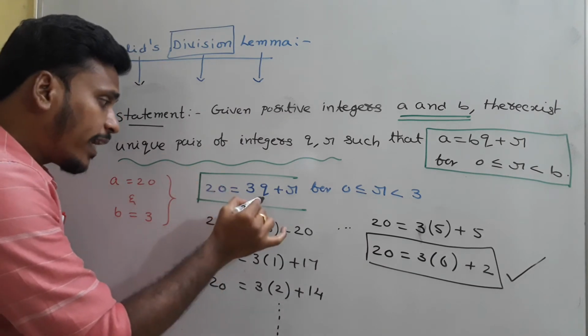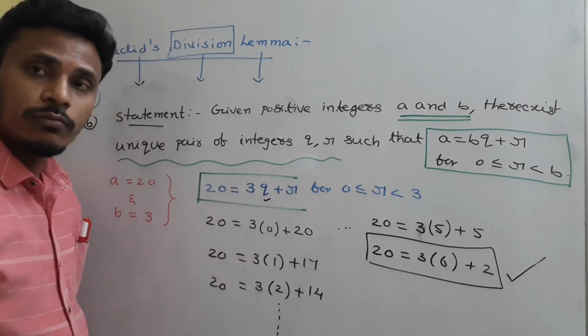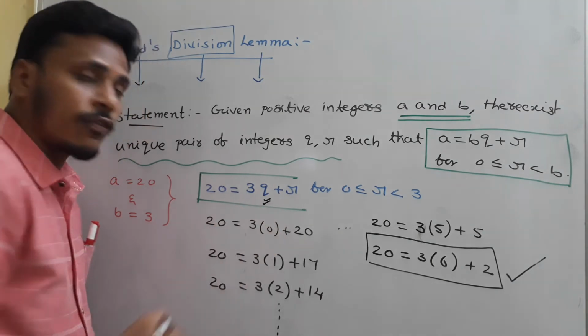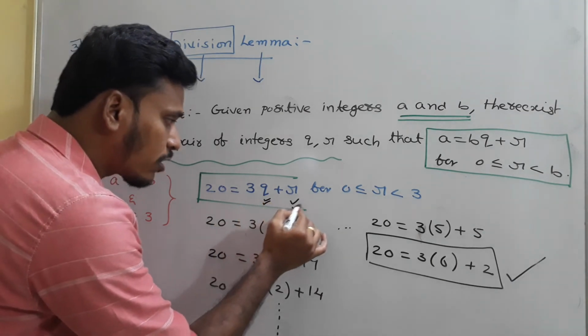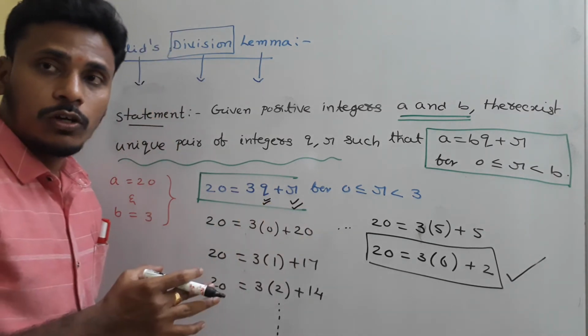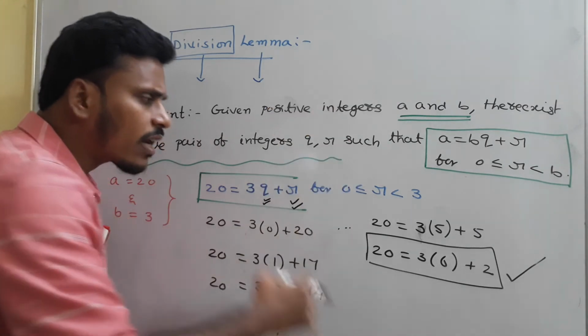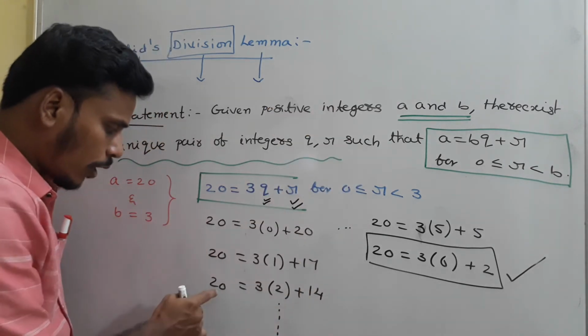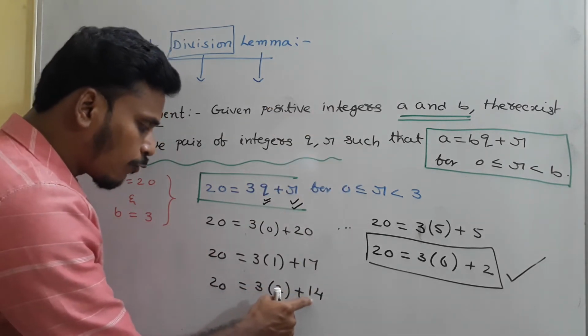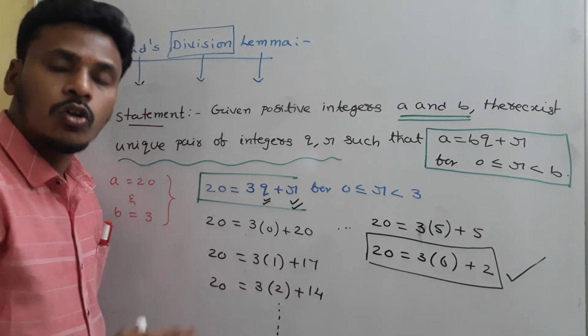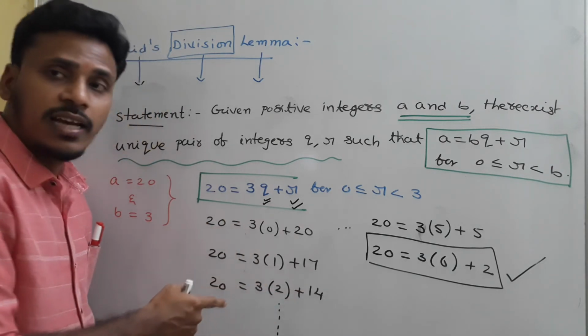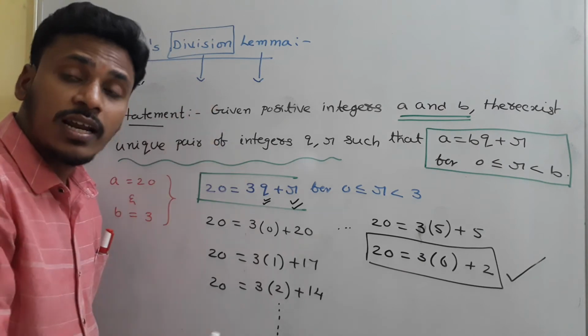By taking different values in the place of Q, you will get different values in the place of R. If you observe, all these statements are correct. 20 is equal to 3 into 2 plus 14, is it a wrong statement? No, exactly, it is correct. All these statements are correct.